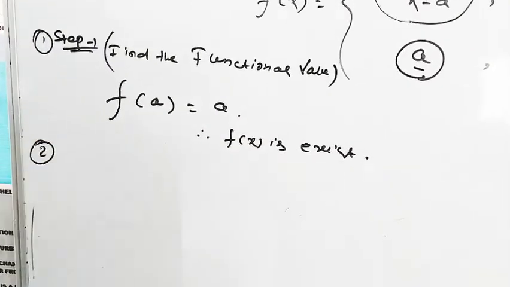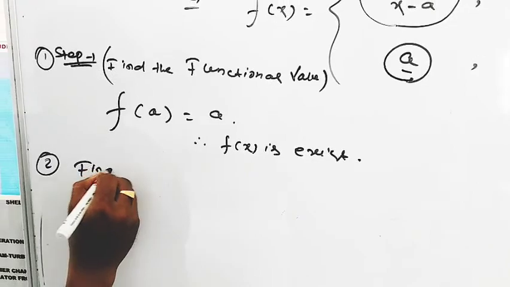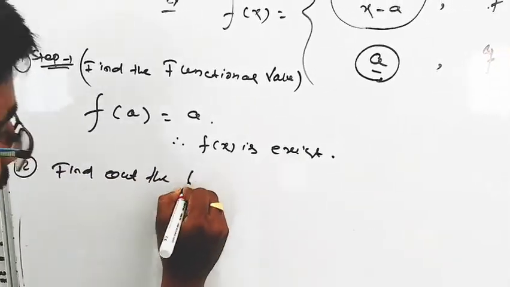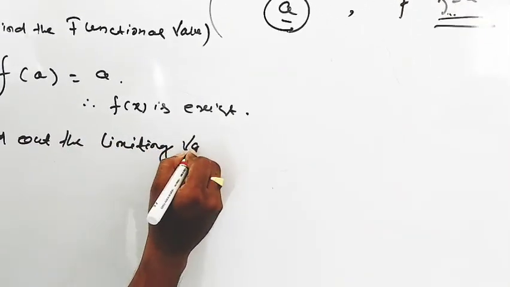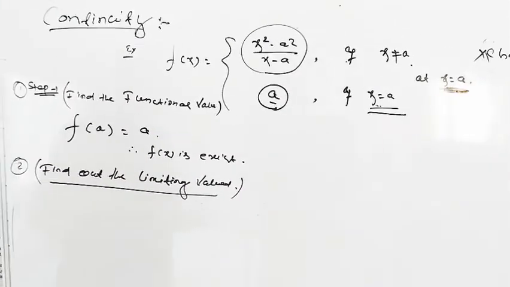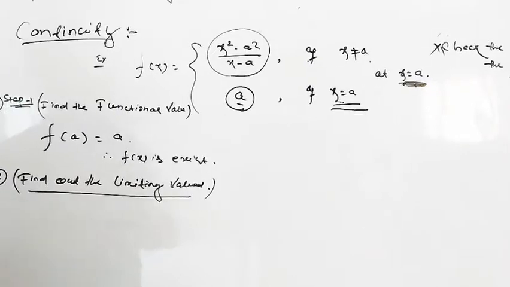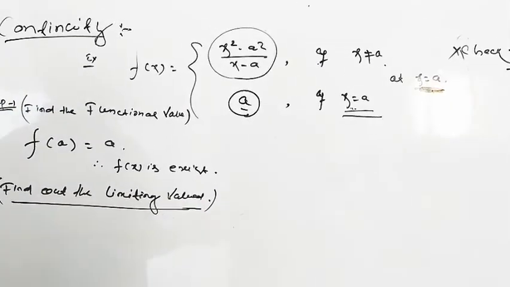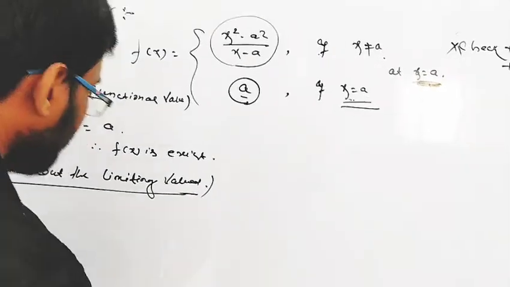The second condition is to find the limiting value. To find the limiting value, we find the left hand limit and the right hand limit.